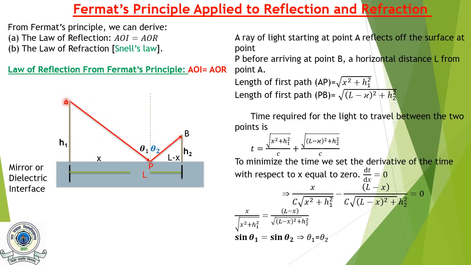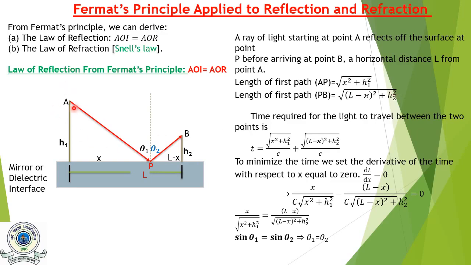So let's assume P is the point of reflection, theta 1 is the incident angle, the angle between the incident ray and the normal, theta 2 is the angle of reflection, L is the horizontal distance between the point A and B, H1, H2 are the vertical distances of points A and B from the mirror interface, x is the horizontal distance between point A and P, and L minus x is the horizontal distance between point P and B.